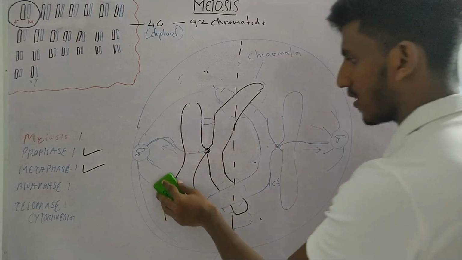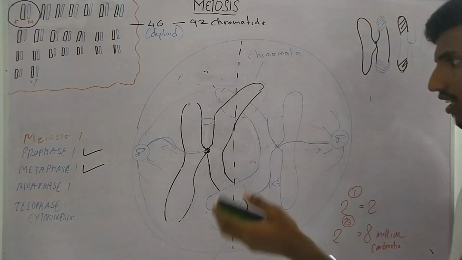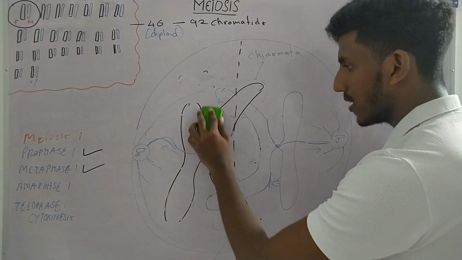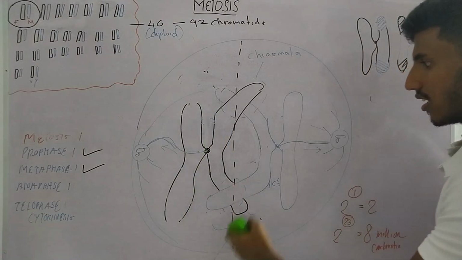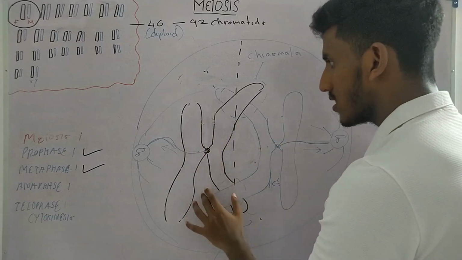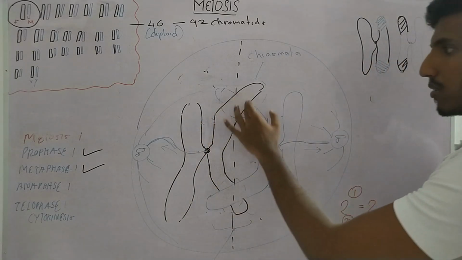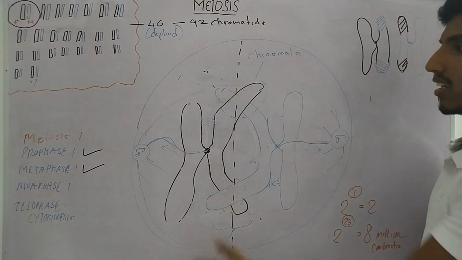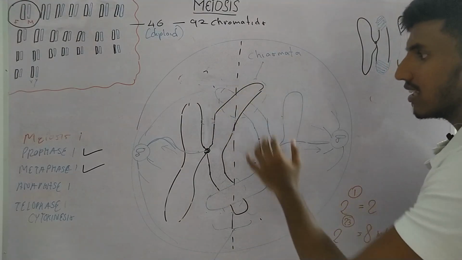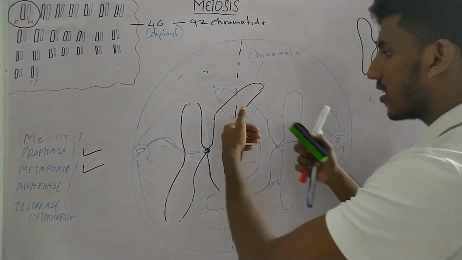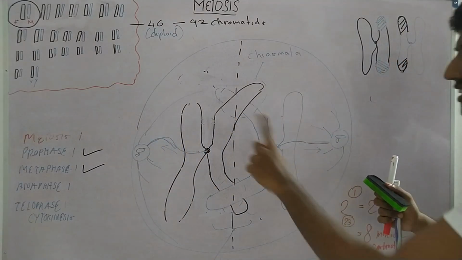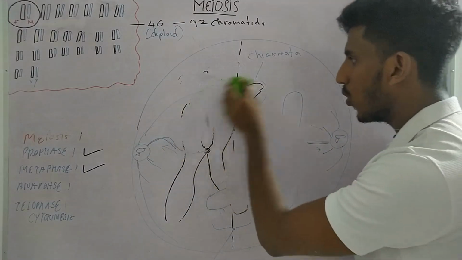Now let's go through anaphase. At the start of anaphase, this cohesin that is present in between the arms of the chromatids is broken down. Now when these cohesins are broken down, what happens? Cohesins that are present in this region, holding the crossover regions, the chiasmata, together, also break down. So now the two chromosomes can move away from each other. Now this is how they are going to look after they move over.